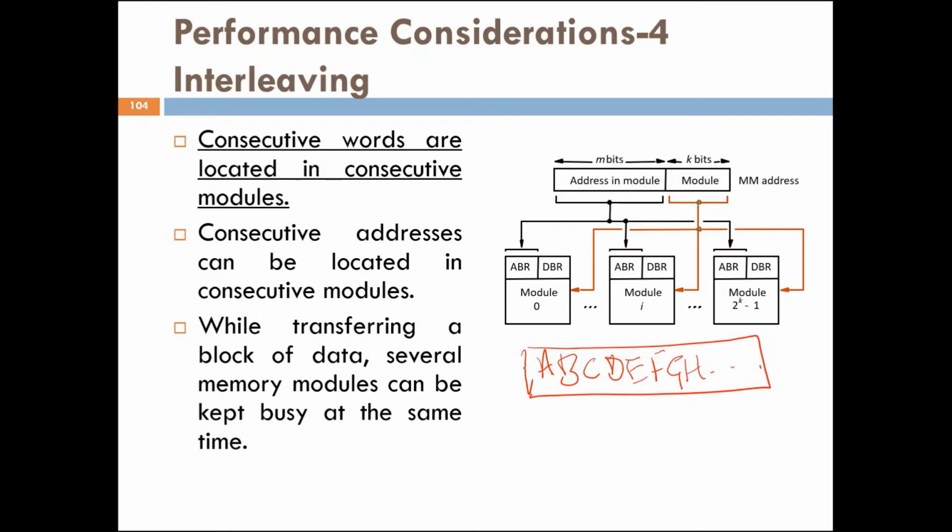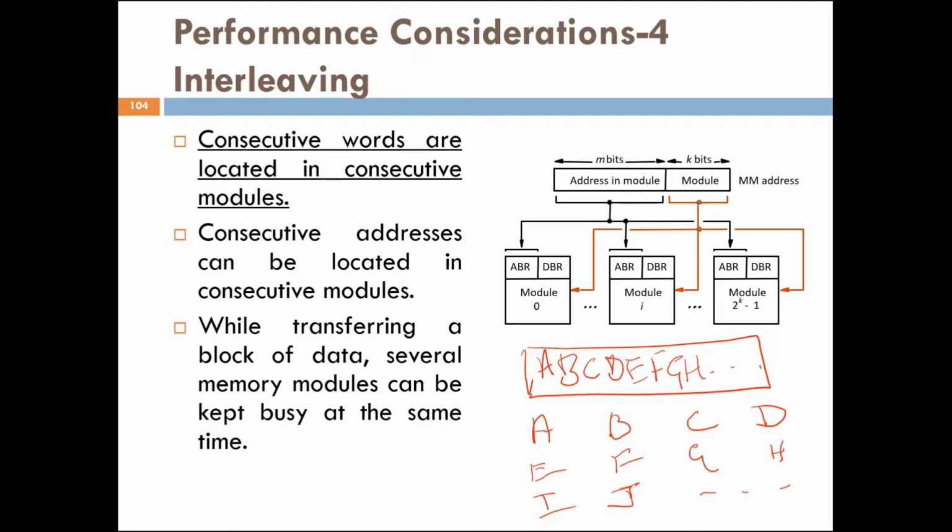As I told you, if each alphabet represents a word of information, then A will be stored in the first module, B in the second module, C in the next, D in the next, assuming there are 4 modules. Then again it will be stored like E, F, G, H, I, J. So in this fashion, the information will be stored.